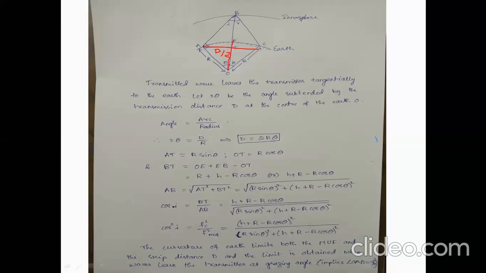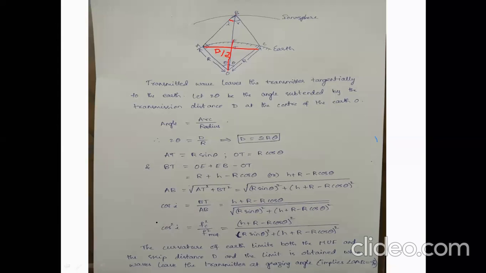Cos I, this angle of incidence, is adjacent by hypotenuse. What is adjacent? BT. BT by AB. So cos I equals h plus r minus r cos theta by root of r sin square theta plus h plus r minus r cos theta whole square.